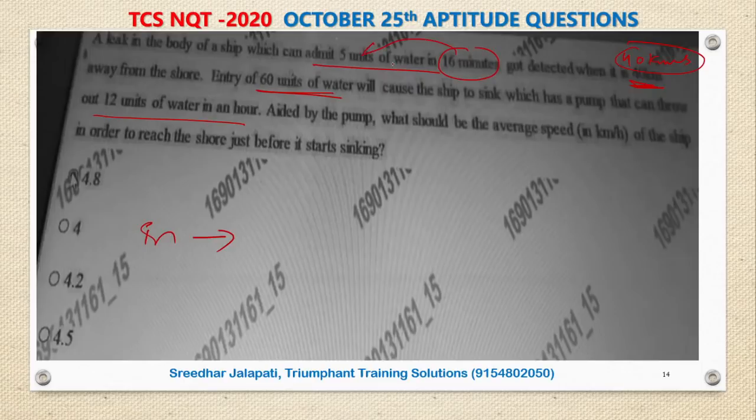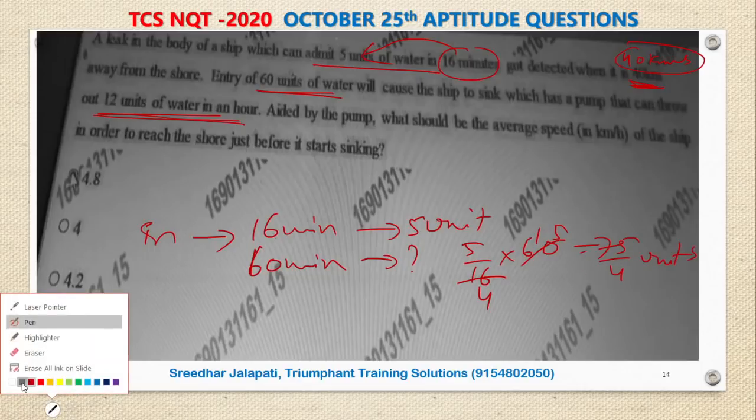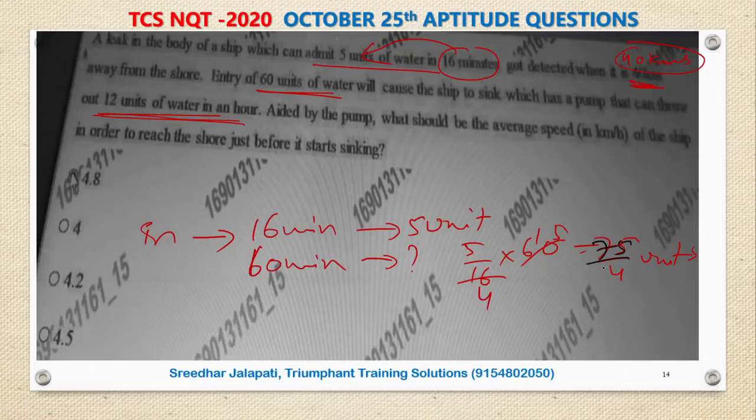16 minutes, 5 units of water. So in 16 minutes, 5 units of water. Then let us convert this to hour, because it can pump out 12 units of water in an hour, right? So let us calculate this also for hour. So 1 hour is nothing but 60 minutes. For 16 minutes, 5 units. For 60 minutes, how many? 5 by 16 into 60. If I simplify, 4 4s, 4 15s, 75 by 4 units of water can get into the ship. This is incoming water. 75 by 4 units of incoming water in 1 hour.